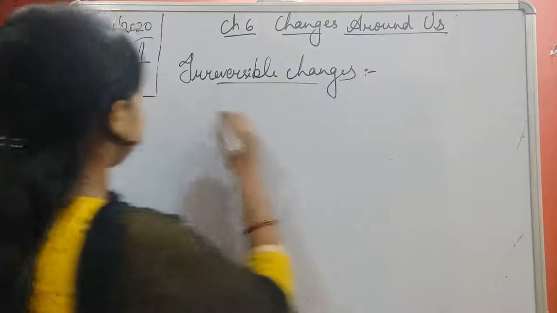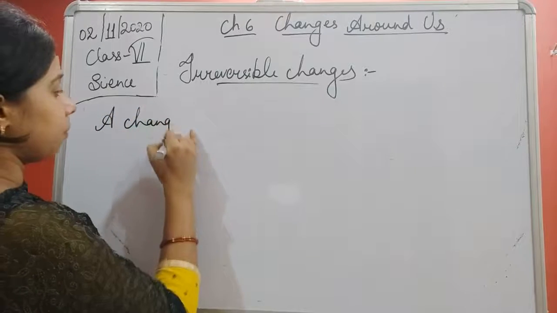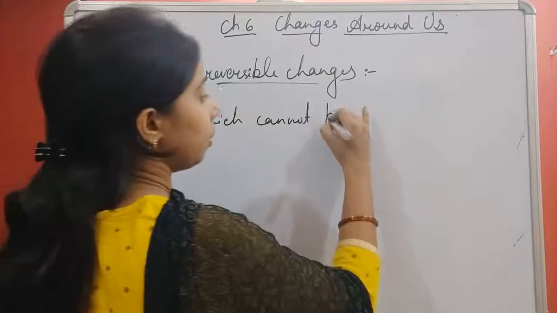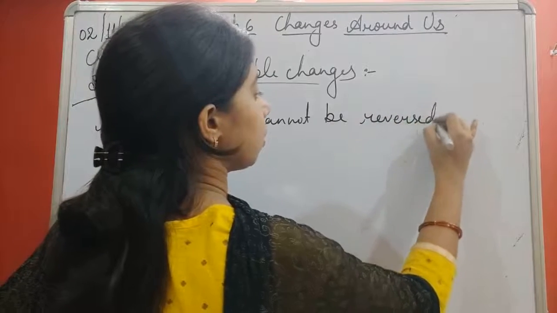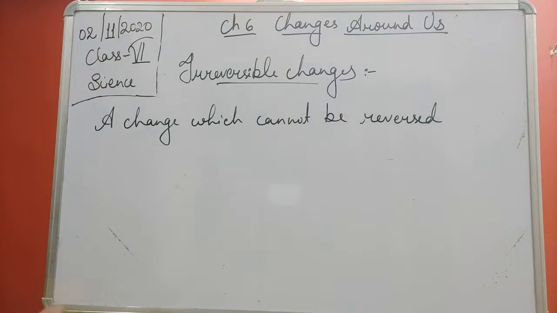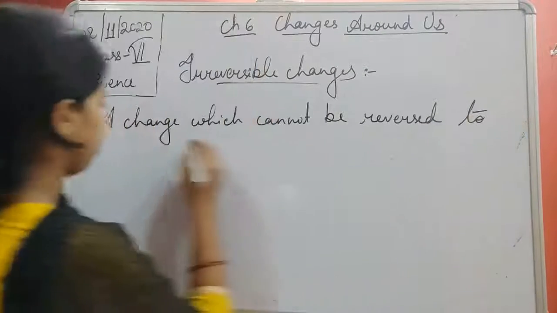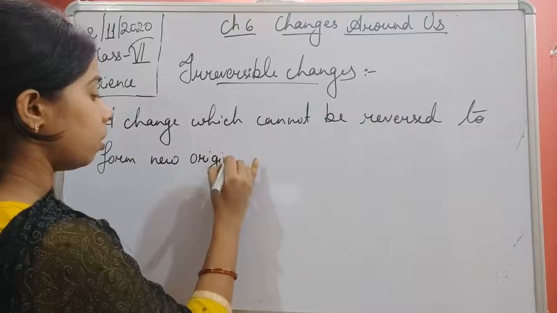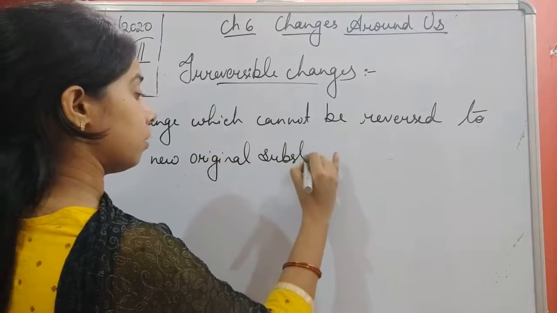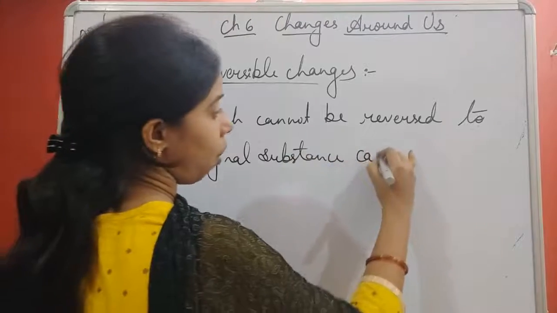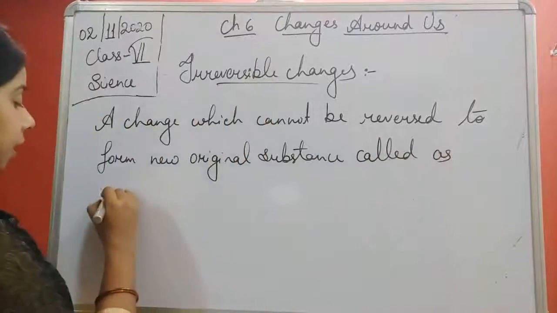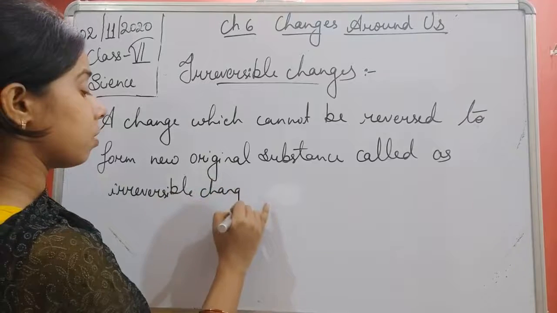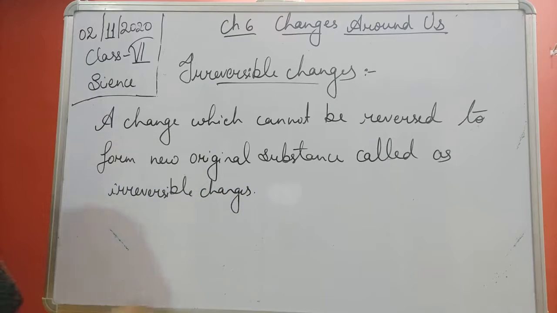A change which cannot be reversed, to form a new substance from the original substance, is called an irreversible change. Okay, so a change is there, students, which can be reversed easily.